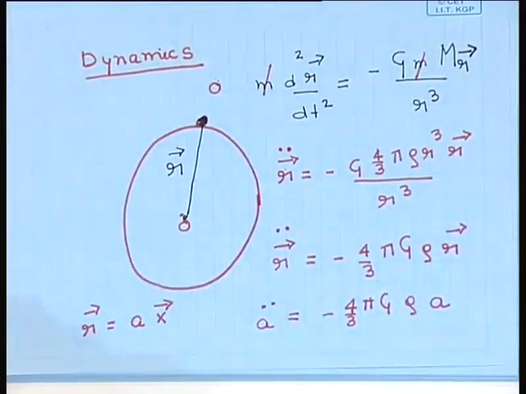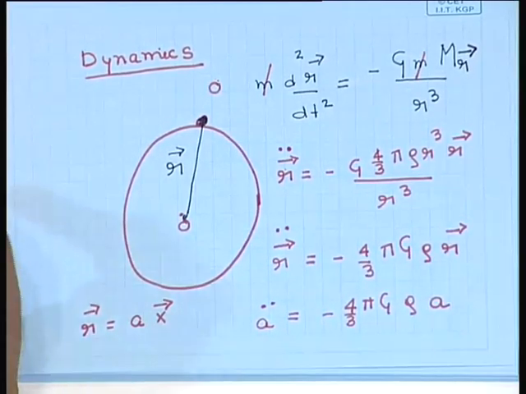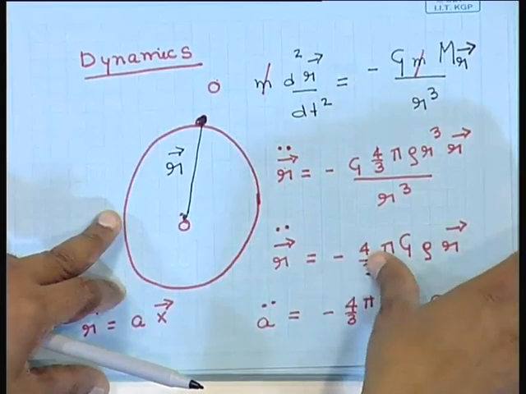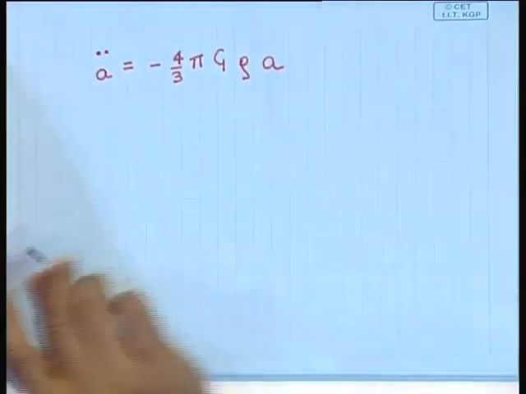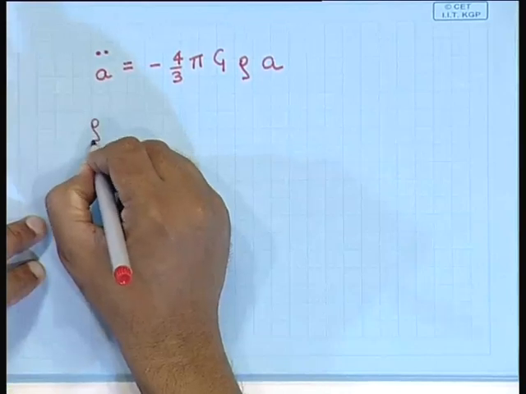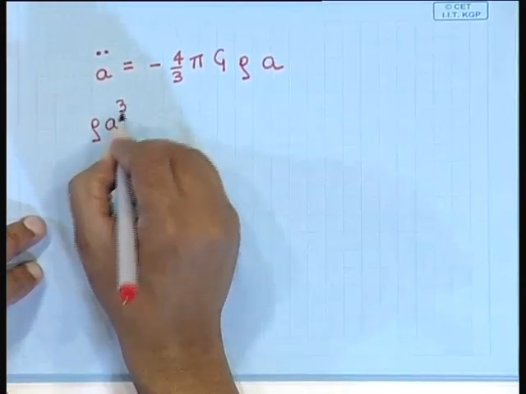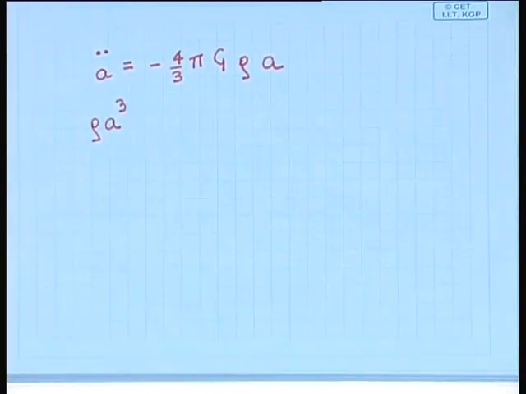So, as the universe expands, if the matter is not created, then rho into a cube, the density into the volume, gives the mass, and this will be a conserved number, a constant. I take a unit comoving volume; its physical proper volume is a cube.